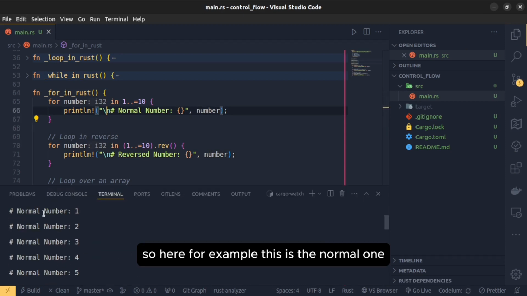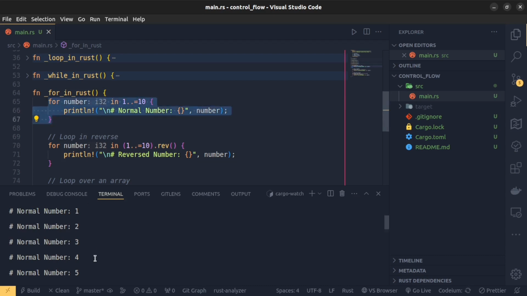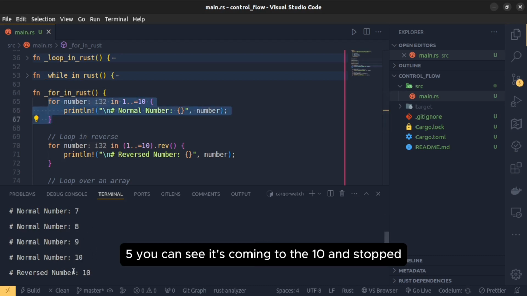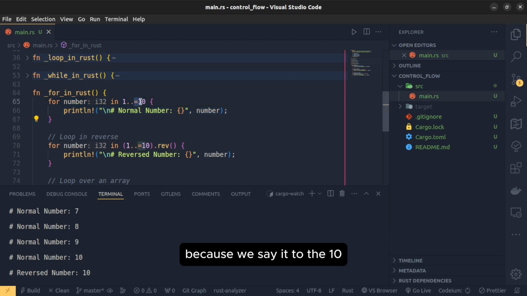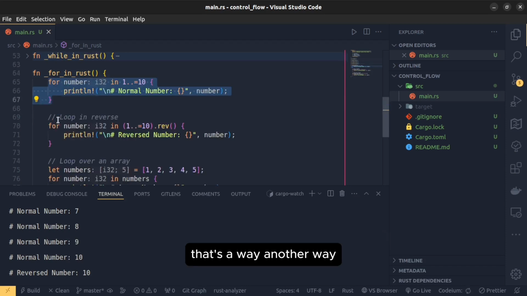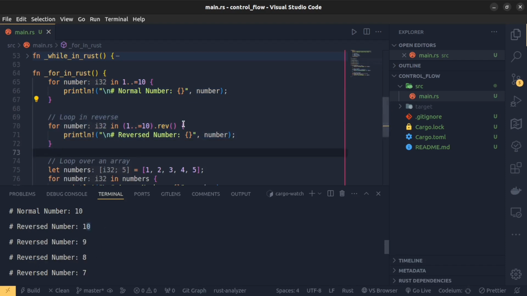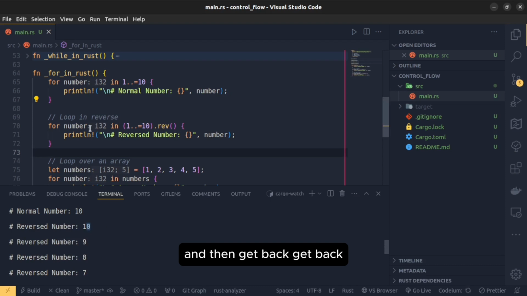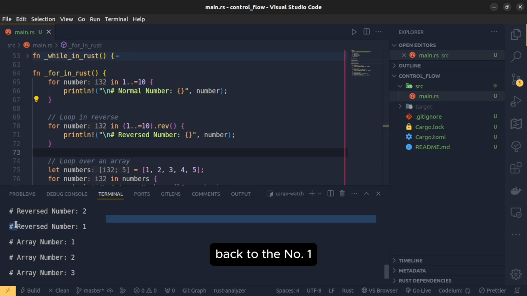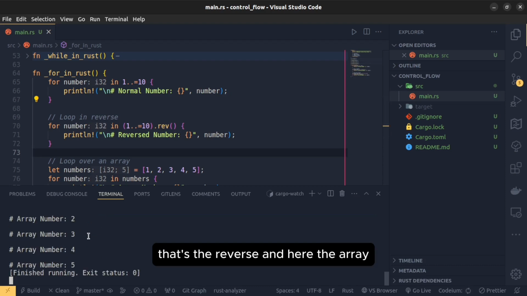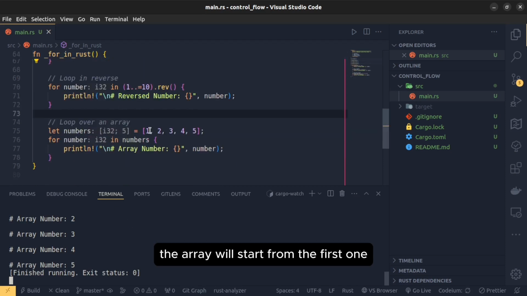So here, for example, this is the normal one. 1, 2, 3, 4, 5. You can see it's coming to 10 and stopped because we told it to go to 10. That's one way. Another way is by reverse. It will start from 10 and then get back to number 1. That's the reverse. And here, the array. The array will start from the first one, which is number 1, till the last one, which is number 5. That's the way the for loop works. Okay?